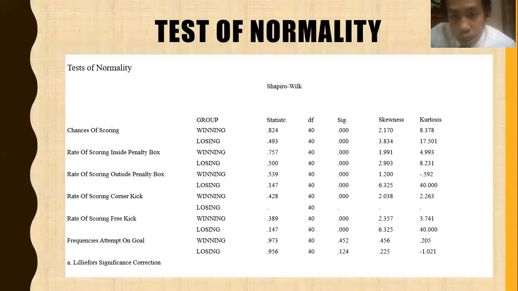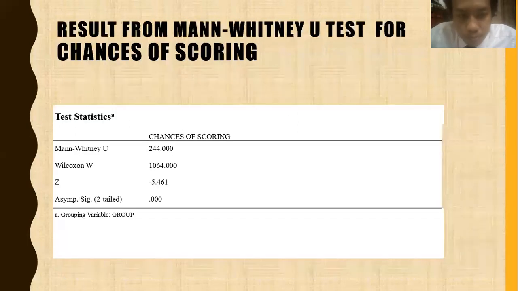As you can see, many of my data are less than 0.05, so it is considered not normal. So we will see the skewness and kurtosis. Bastian in 2020 said that the data will be normal if the skewness is 0 and the kurtosis is 3. So as we can see here, the data is not normal.